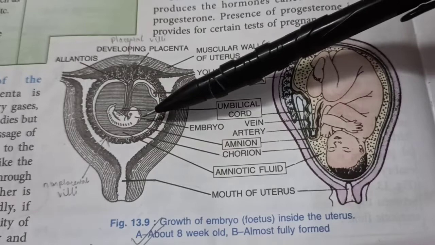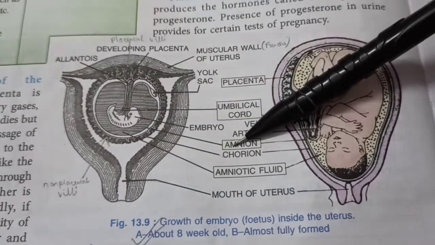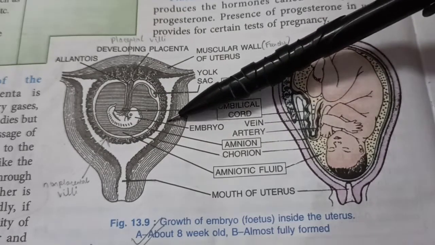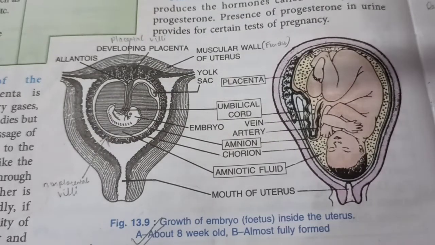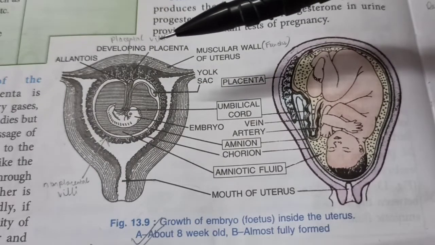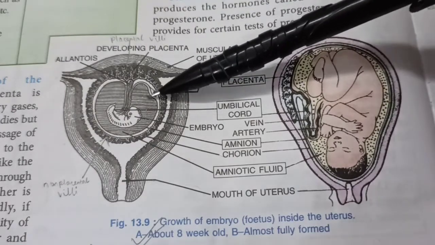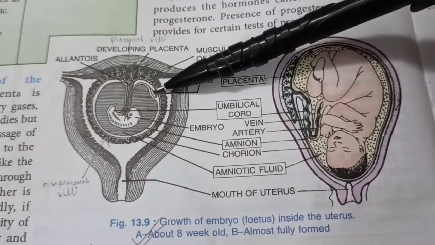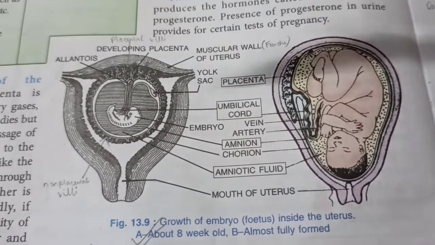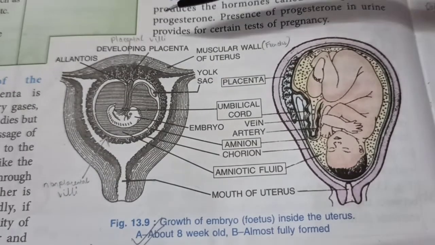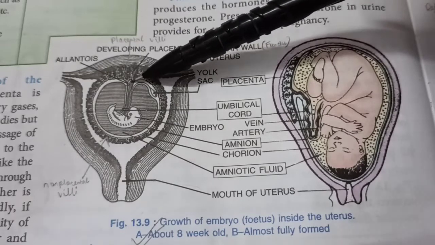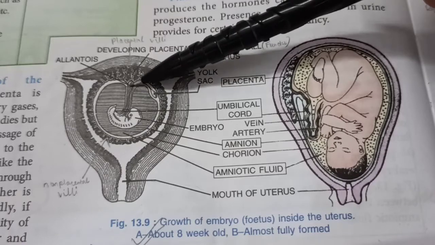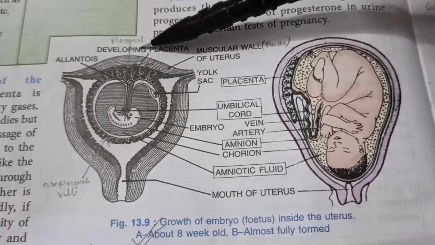And this amniotic fluid is covered in a layer of amnion. The amnion is then surrounded by another layer called the chorion. These are all protective layers. They help protect the baby from mechanical shocks and prevent the baby from sticking to any of these layers. There is one more part called the yolk sac, which is quite tiny in case of human beings. And the fourth part is the allantois, which is this part. It becomes a part of the umbilical cord, which is the connection between the baby and the mother's womb.